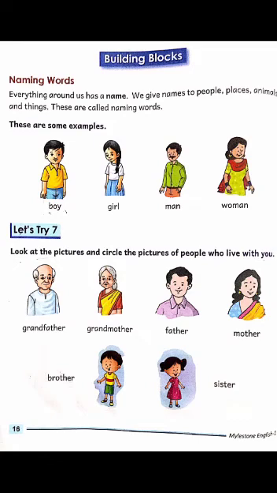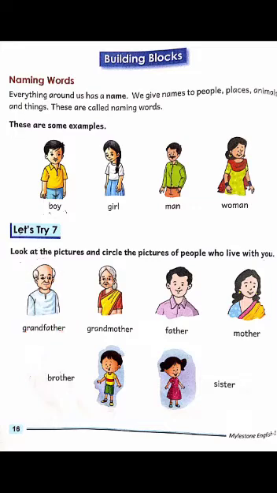Now students, come on page number 16. Let's Try 7. Look at the pictures and circle the pictures of people who live with you. It means जो people आपके साथ रहते हैं, you will circle them. Like the first picture is of grandfather. Students, like my grandfather lives with me. So I'm going to circle the picture of grandfather.